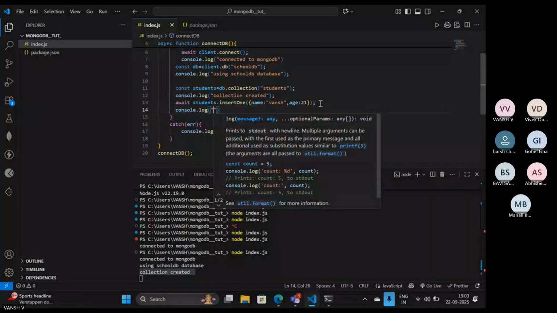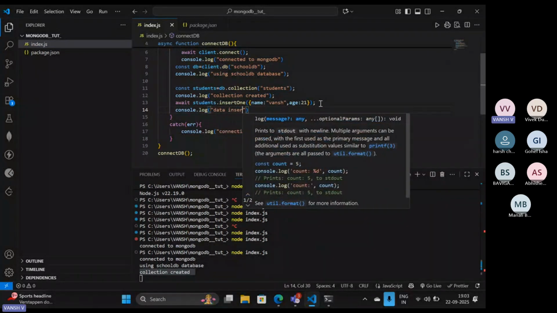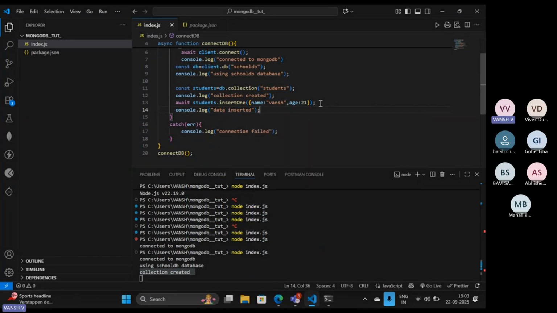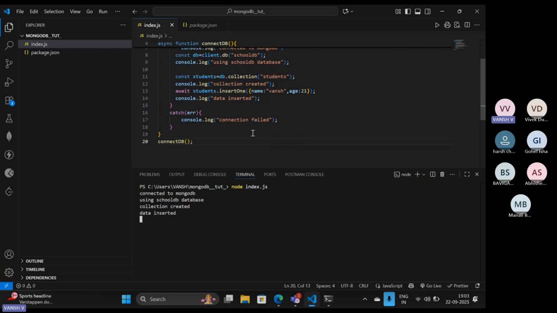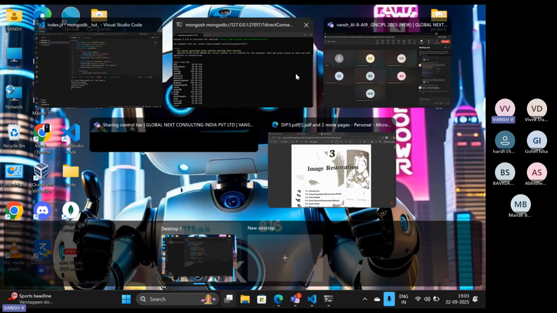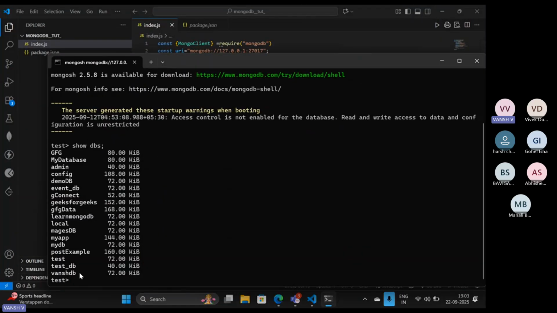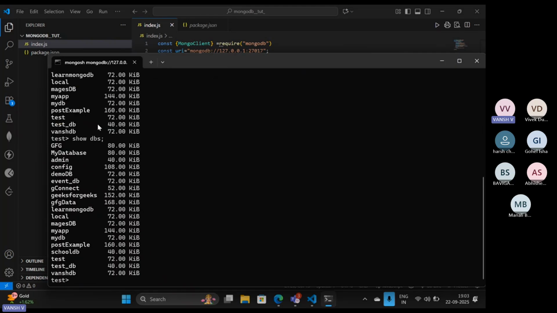Console.log data inserted. Yeah. Now let's try to see. Let me clear it also. Okay, so it is showing that data is inserted. Let me check it from here also. Show dbs. Again, we are doing it. Yeah, schoolDB is coming now. You can see that schoolDB is here.